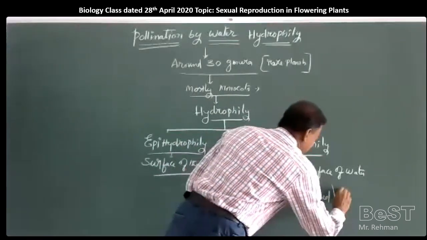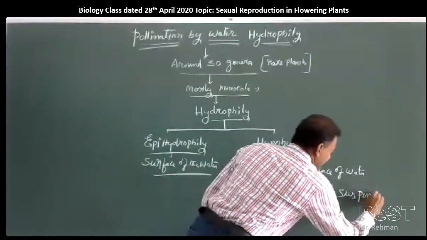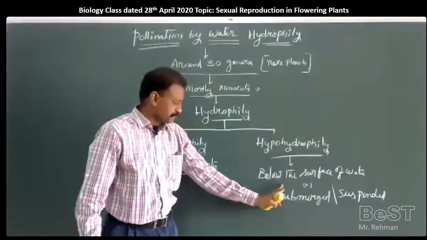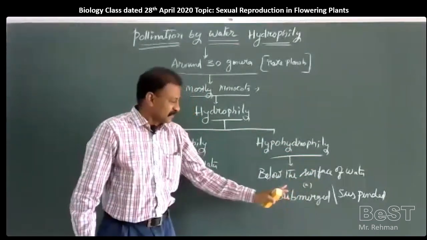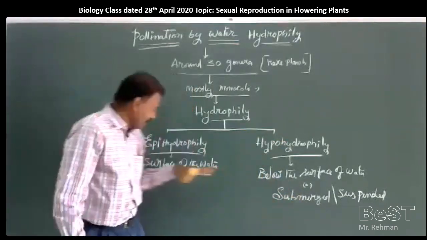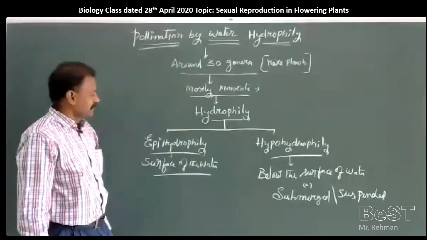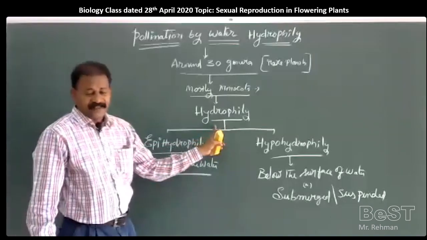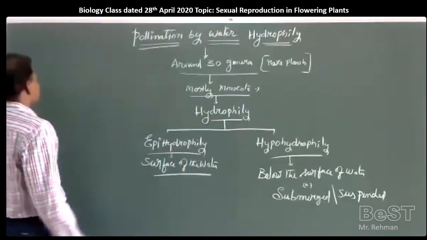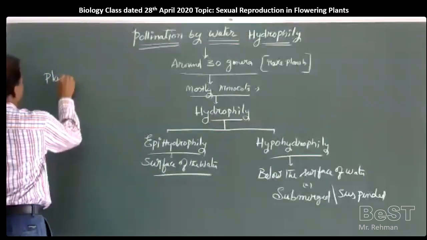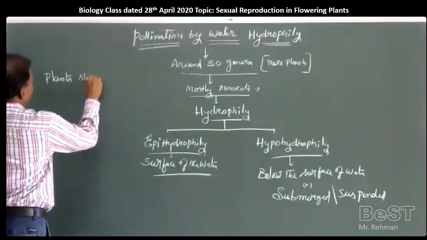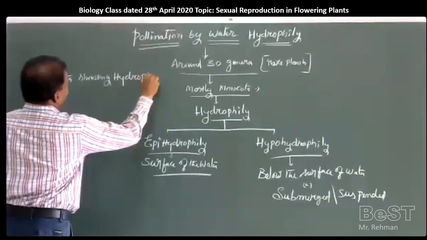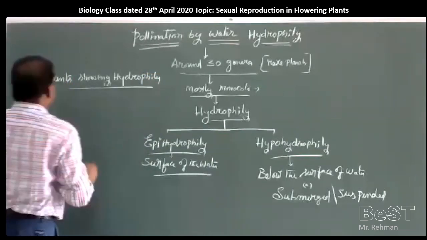Submerged, suspended plants. Hypohydrophily, below the surface of the water. So they show pollination inside the water. Let us see what examples of plants showing hydrophily or pollination by water are given in our book.